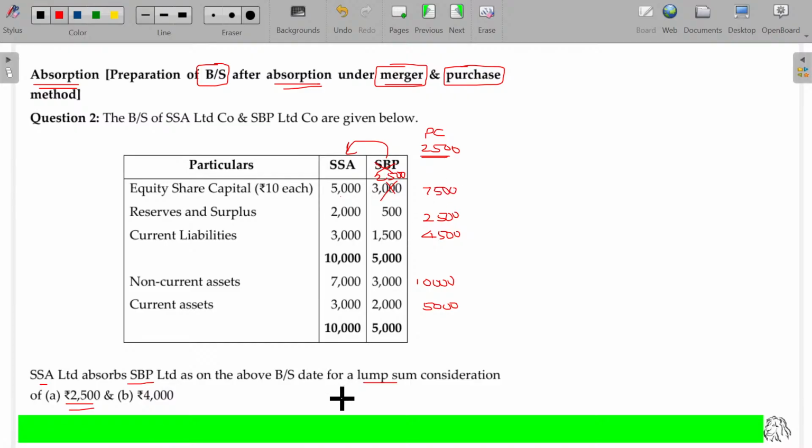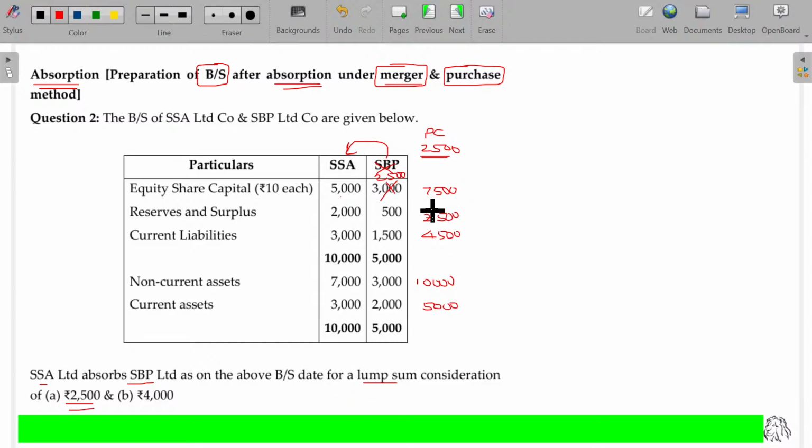Because of this amalgamation, SSA gets profit or loss. Come on, check. 2,500 rupees worth of shares of SSA is offered against 3,000 rupees worth of shares held by SBB shareholders. So you are offering lesser, right? As being an SSA owner, you are offering lesser. If you are offering lesser than their worth, you are really enjoying the profit. If there is any profit or loss, that will be adjusted in the reserves and surplus. So this 500 will be adjusted here.